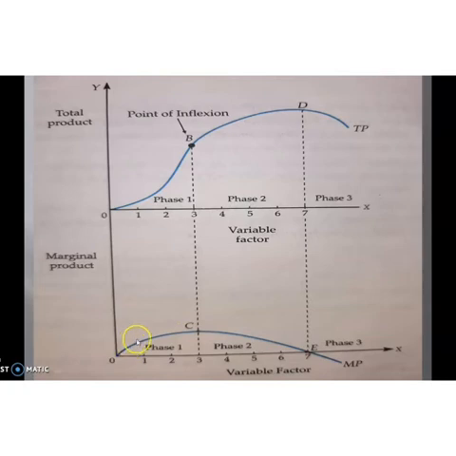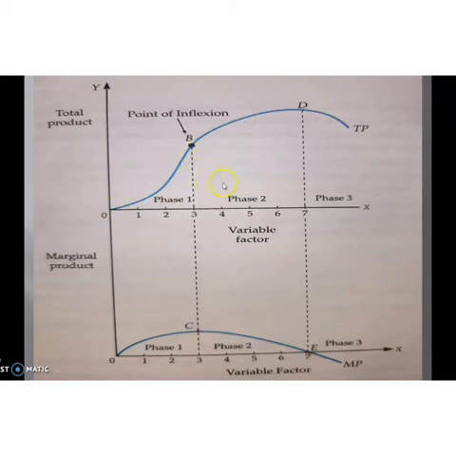Marginal product is also increasing. Then what is the reason behind this? Because at the first stage of production, there will be a better utilization of the fixed factor, then efficient use of the variable factor, and there may be better coordination between factors. That is the reason for increasing return.